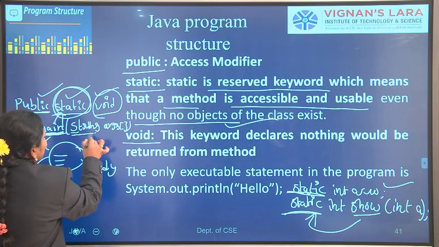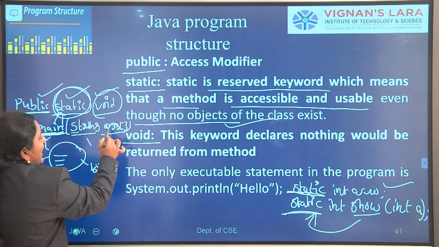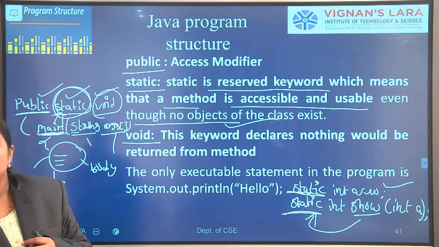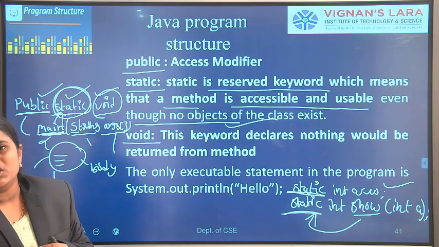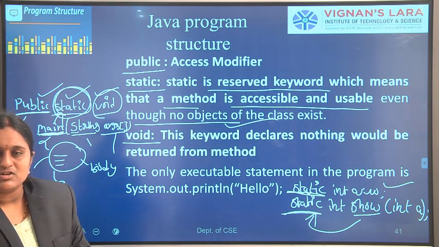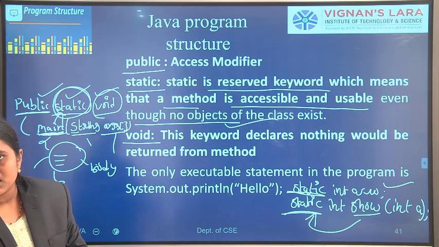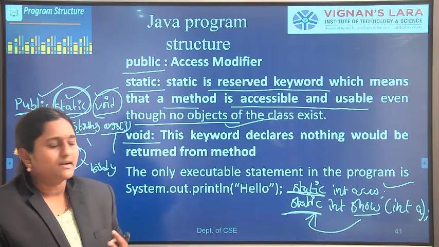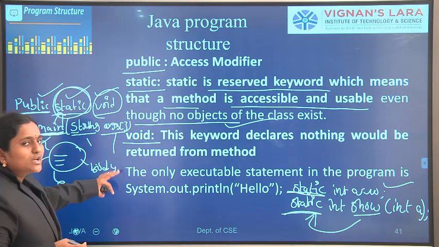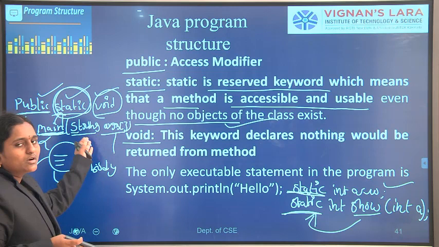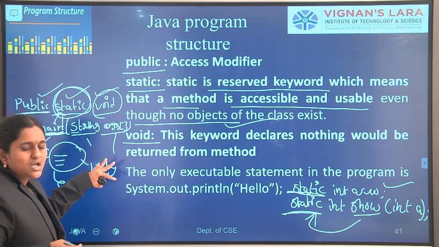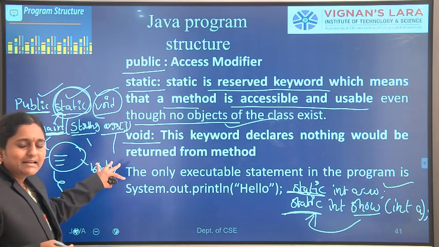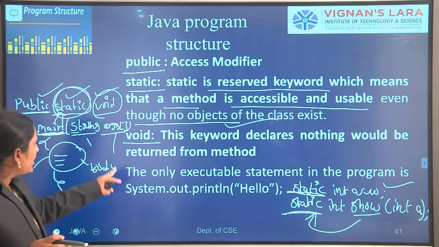Here String is a class. Here args means arguments. These are command line arguments. We can access input values from the keyboard using wrapper classes. To read input values from the keyboard, we can use command line arguments. Here in the main method it refers to the command line arguments, which we can use with wrapper classes. At the time of runtime we can read input values from the keyboard. These are all command line arguments.